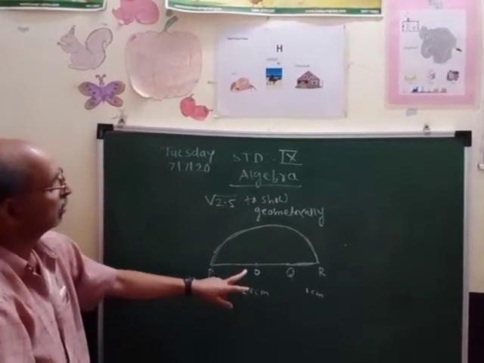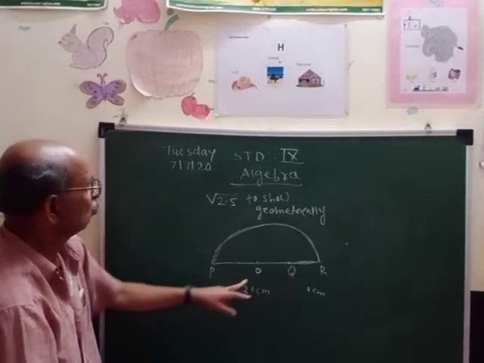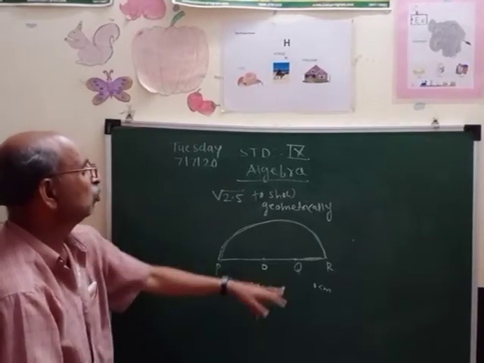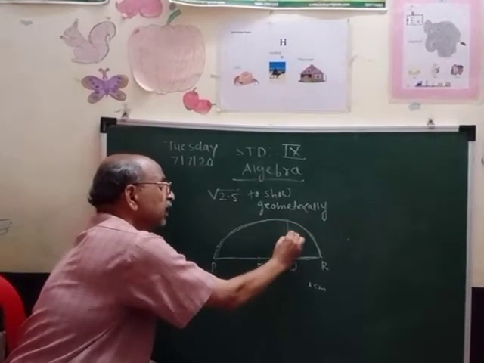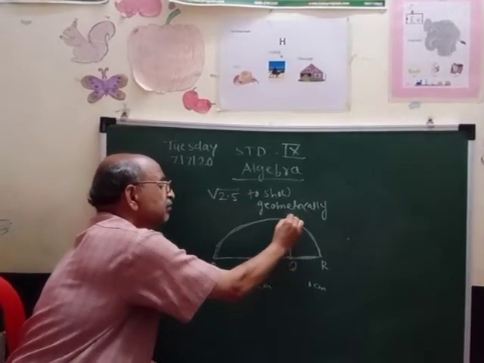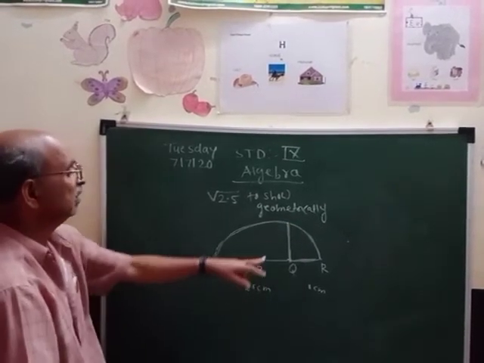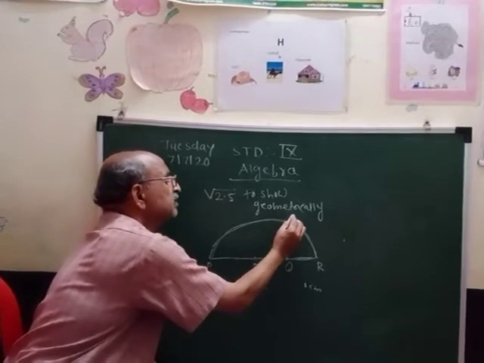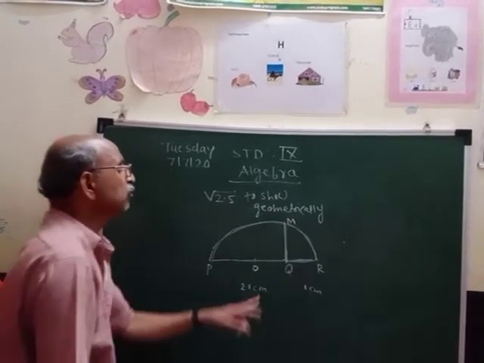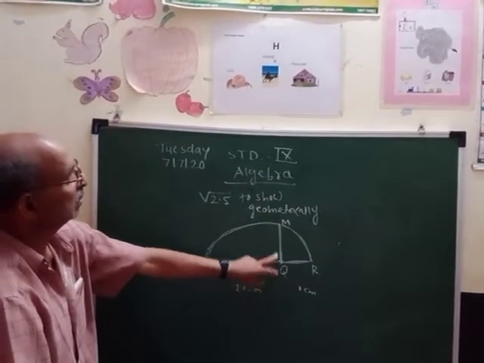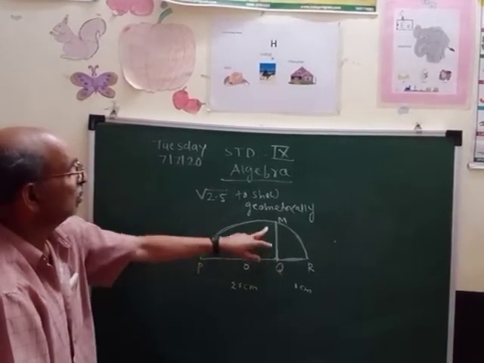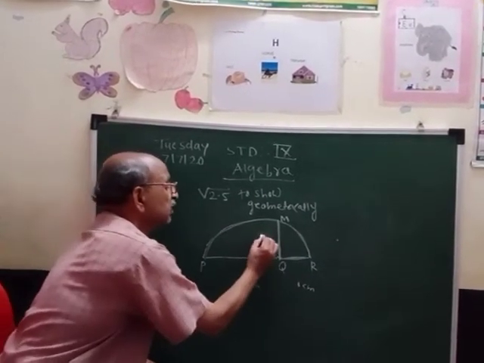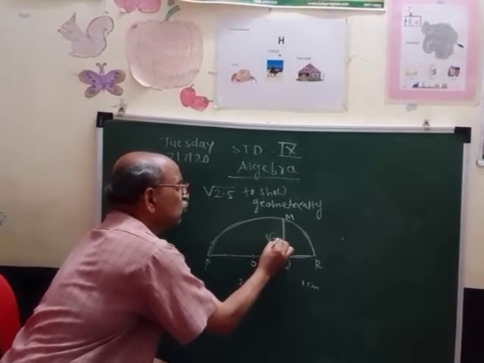And afterward, at Q, which is your last point of 2.5, using the set square, draw the perpendicular line like this. A perpendicular line is one which makes a 90-degree angle. Give the name, suppose M. So we have drawn the perpendicular line MQ from Q, which intersects the semicircle at M. So QM will represent the square root of 2.5 geometrically.